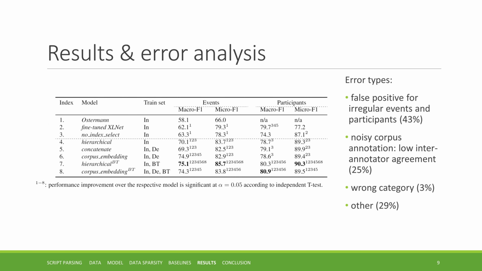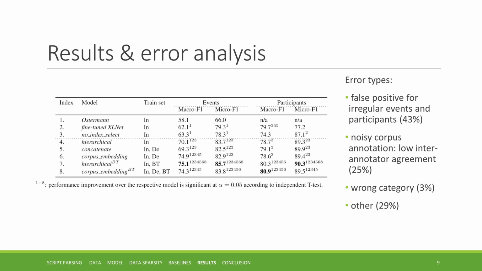Here are the micro and macro F1 scores for event and participant parsing. In terms of event parsing, all proposed models outperform the state-of-the-art model by Ostermann by a considerable margin. The hierarchical model, so the model that performs index selection, improves over the model with no index selection. For the models with domain adaptation, the corpus embedding approach seems to be a slightly better way to exploit Descript than the data concatenation approach. Compared to the hierarchical model that uses InScript only, the model that is additionally trained on back translations sees a large improvement. However, further addition of Descript on top of this model generally leads to a small drop in performance.